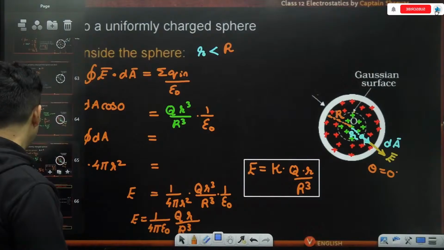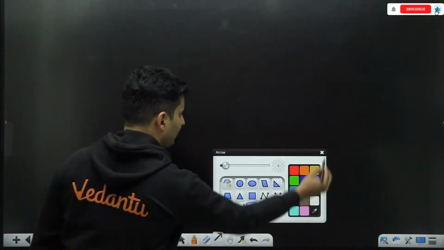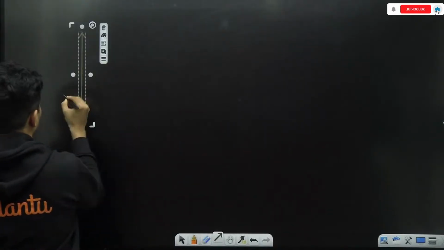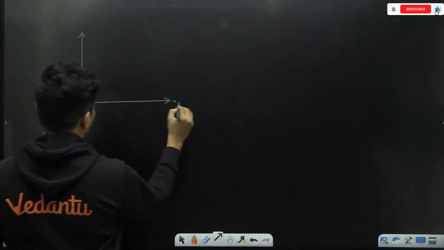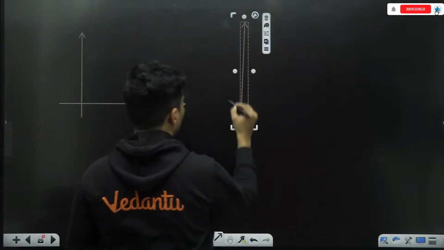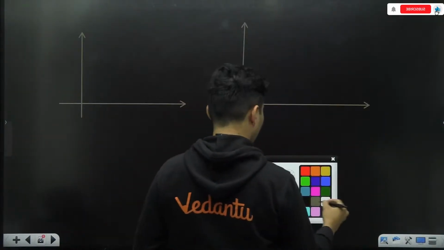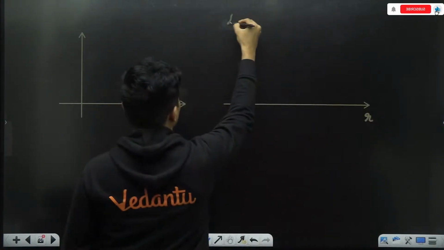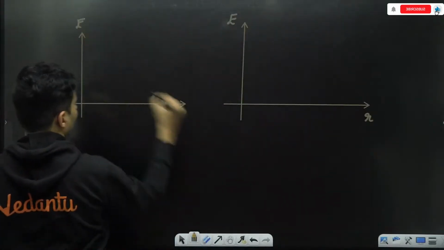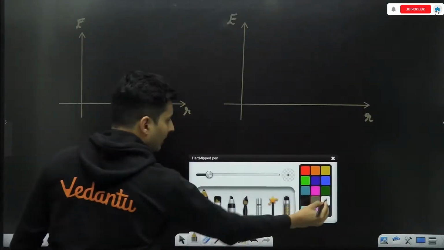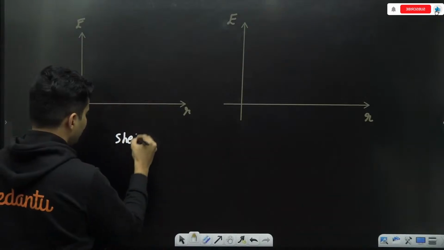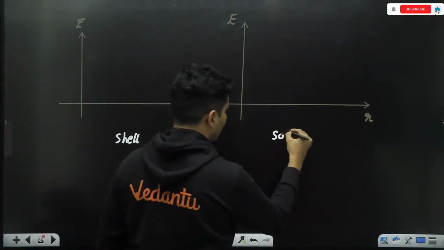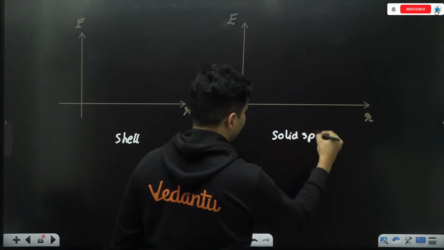So if we were to draw the graph of how the electric field looks like with distance, one is for a shell, this is for a solid sphere.